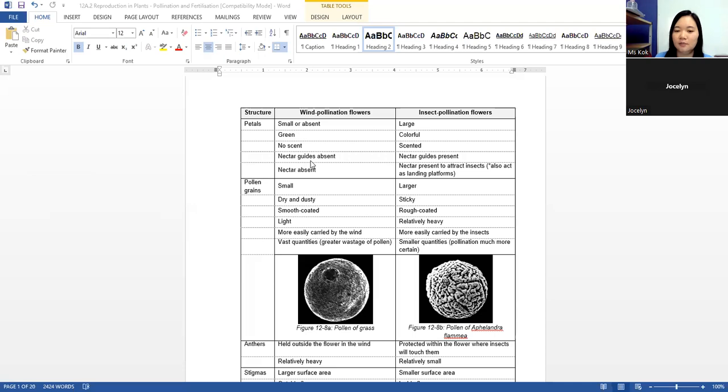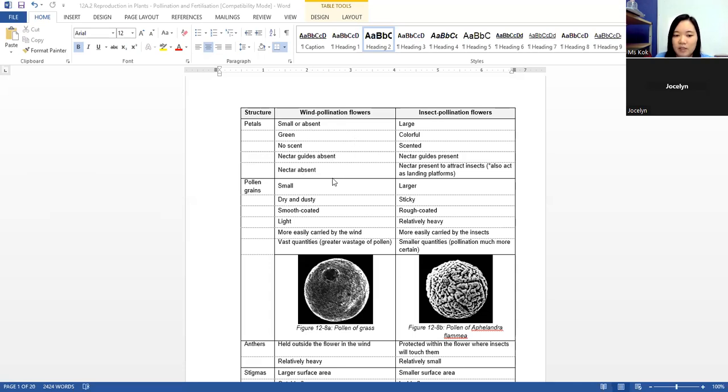It's like a side hustle. Okay, and so for wind pollinated flowers, since insects are not coming and we are not rewarding anybody, they will not have a nectar guide. They will also not have any nectar.